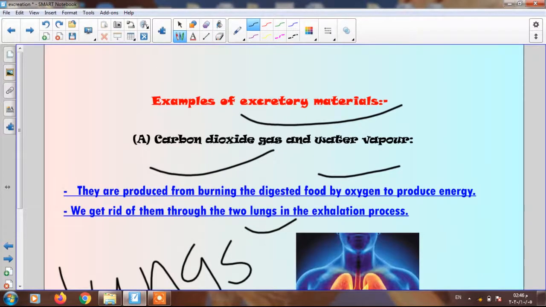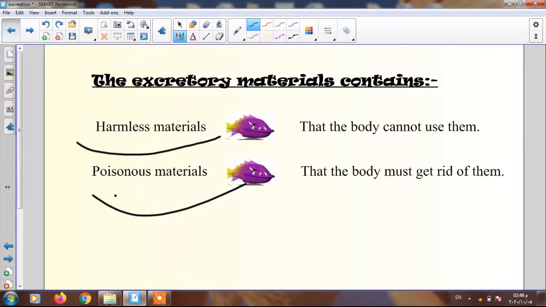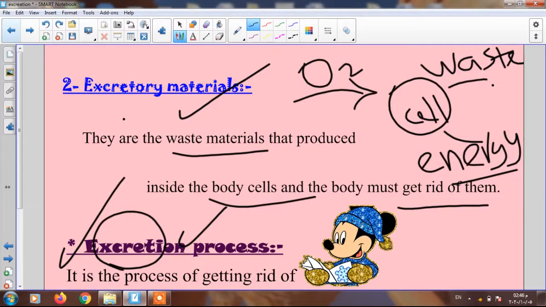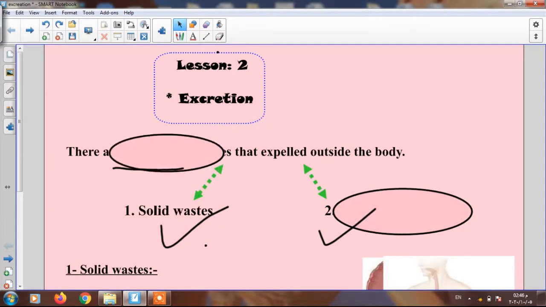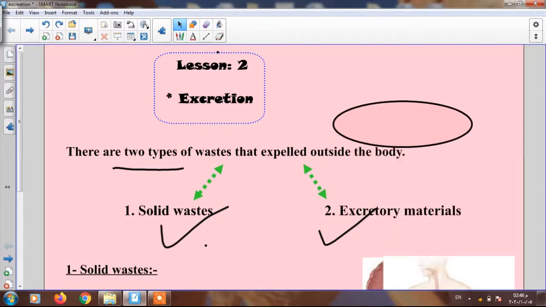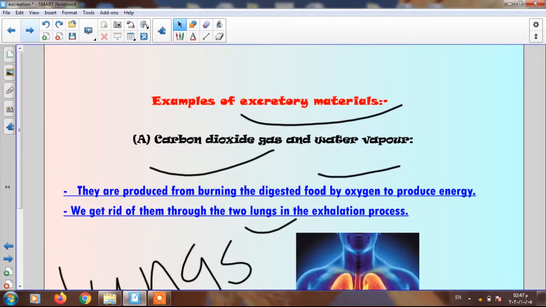Now, junior 6, I said there are two types of wastes inside your body. The first one is solid wastes. The second one is excretory materials. So now I have a question. Write the scientific term: it is the type of waste produced from burning digested food by oxygen inside the cell.